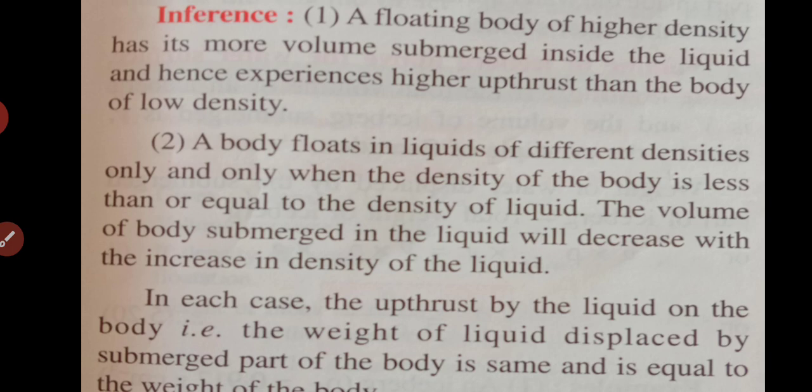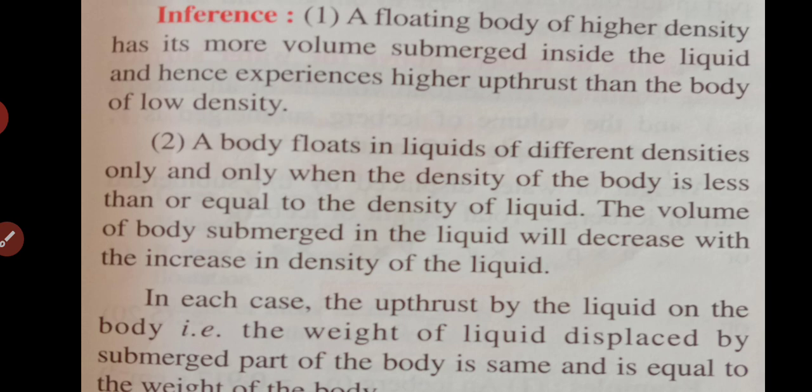In each case, the upthrust by the liquid on the body, that is the weight of the liquid displaced by the submerged part of the body, is the same and is equal to the weight of the body. That is, here in the last line it is simply explained that when a body floats, it is in the equilibrium state. What do you mean by equilibrium state? The weight of the body, which acts in the downward direction, is balanced by the upthrust or buoyant force. Because they both are equal, and therefore the apparent weight is zero. If either of these were greater, the condition of flotation would not come, the equilibrium condition we are talking about would not arise. The equilibrium condition will only be there when the weight of the body is purely balanced by the upthrust or the buoyant force.